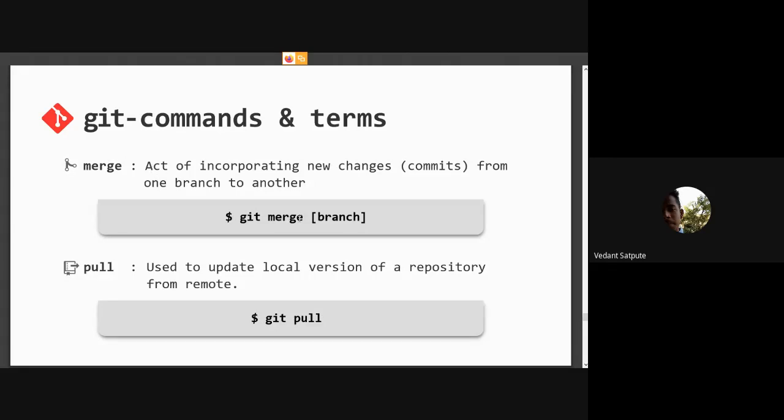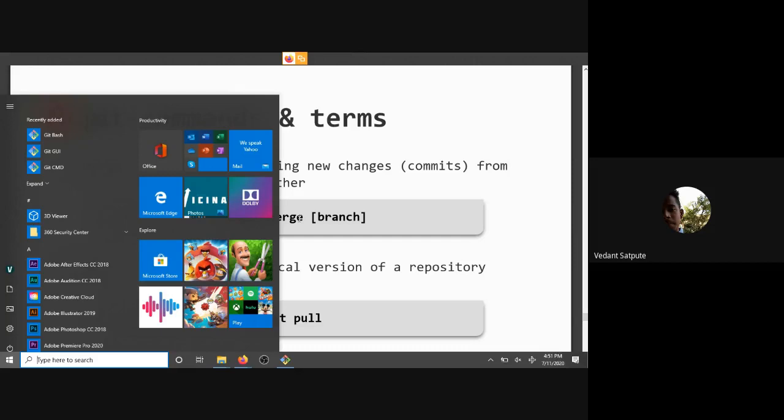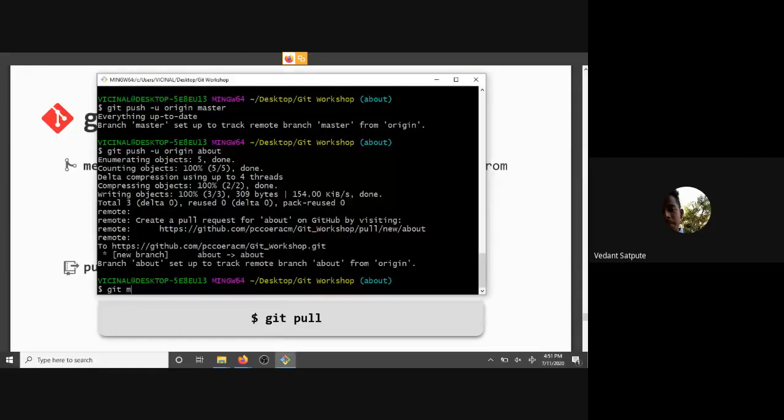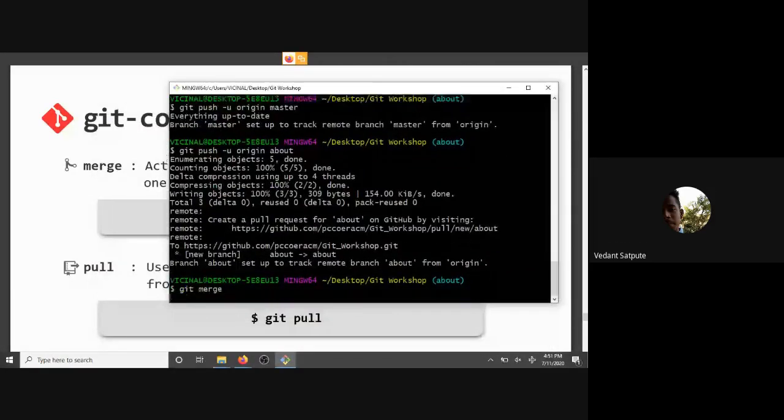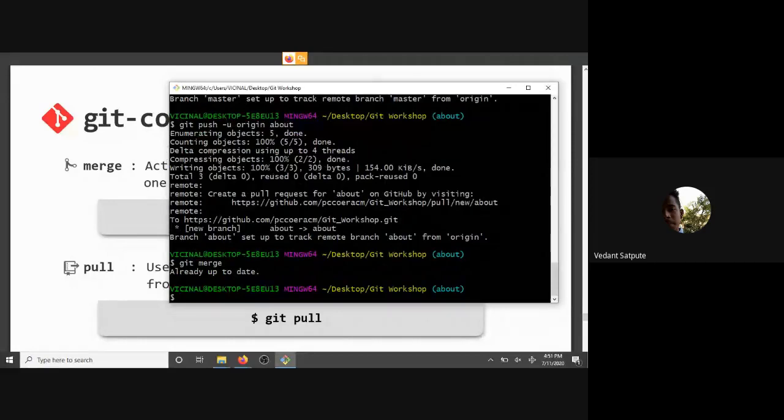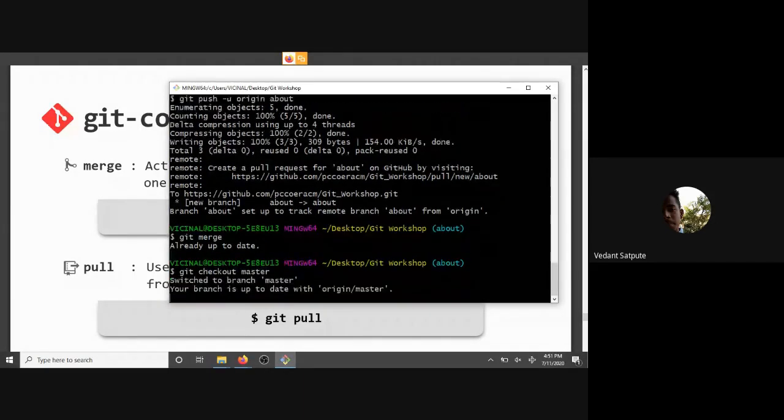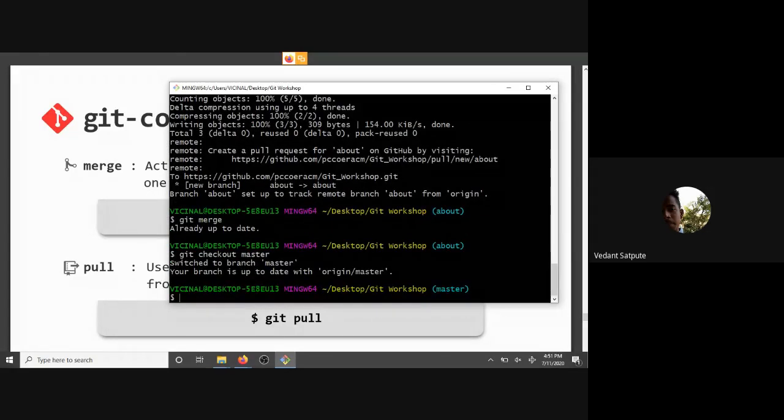Next thing we have is git merge. So what is git merge used for? Let's see what git merge does. Okay, so it says already up to date. Now let's change to the master branch for a minute.